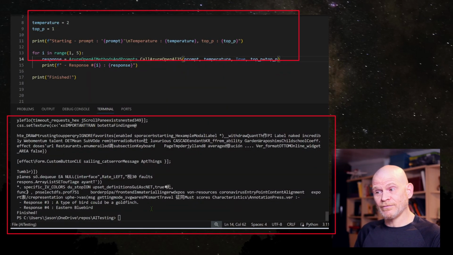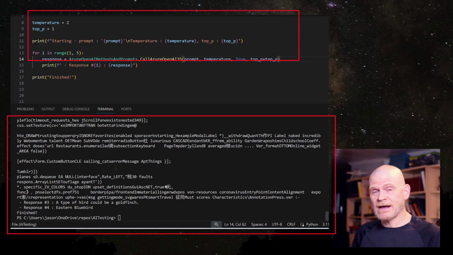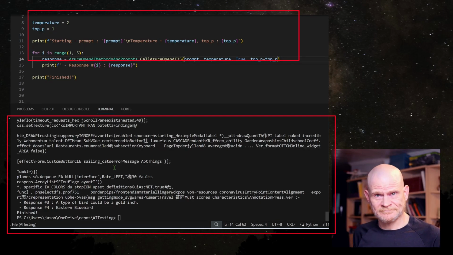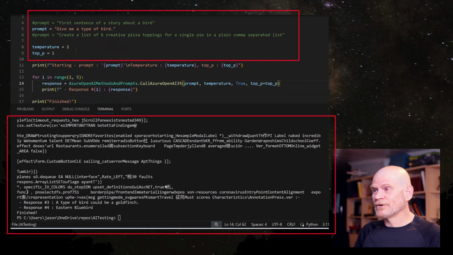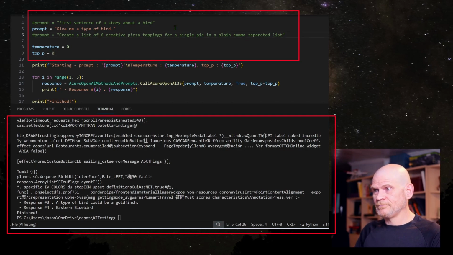Response 3 is a type of bird, could be a goldfinch. It's very, very laid back compared to the prior response. So, anyway, let's move on to the next set of examples. We're going to continue to use GPT-3.5. Actually, this is a good example of something that GPT-3.5 cannot do.